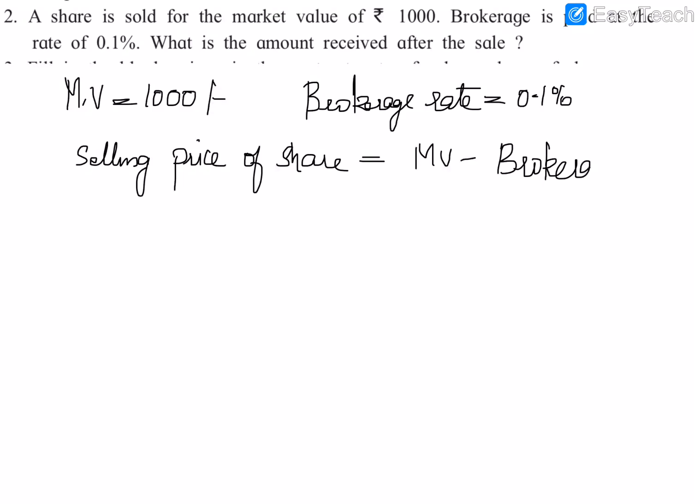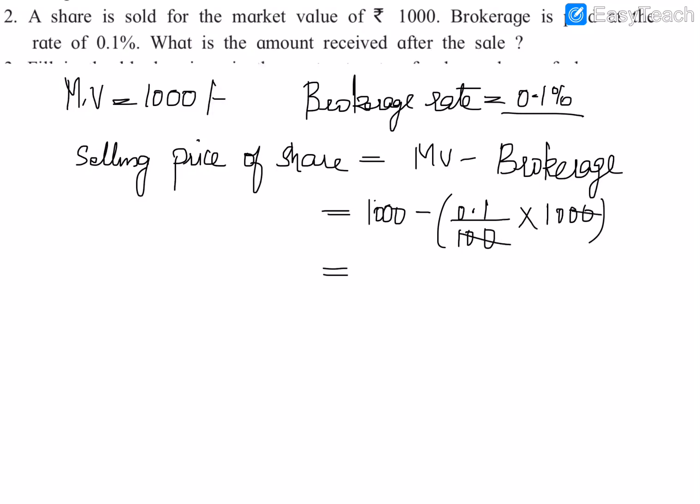So the brokerage rate is given here, so from this brokerage rate we have to find the brokerage amount. So we can substitute the market value first, that is 1000 minus the brokerage rate, that is 0.1%. We need to divide it by 100 since it is given in percentage, into the market value, that is 1000 rupees.